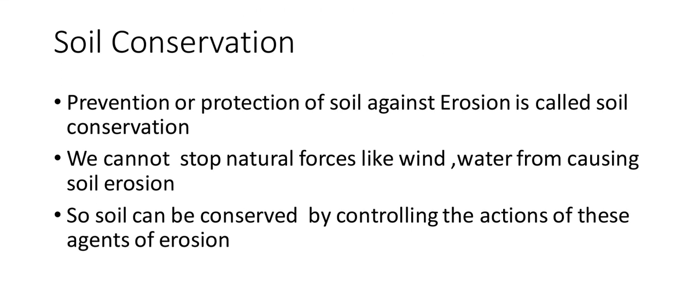First of all, what is the meaning of conservation? To prevent or to protect is called conservation. Here, soil conservation means the protection of the soil against erosion. In your textbook on page number 53, in the last yellow color box, the definition of soil conservation is given. Here also, in the very first line I have given: prevention or protection of soil against erosion is called soil conservation, or in other words, prevention of the loss of soil is called soil conservation.